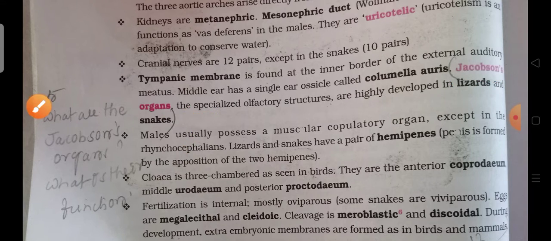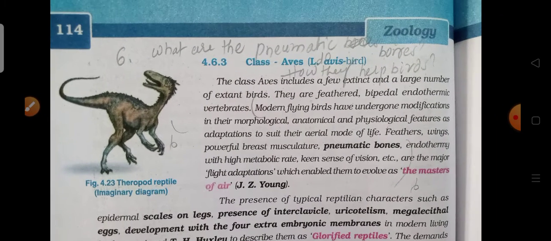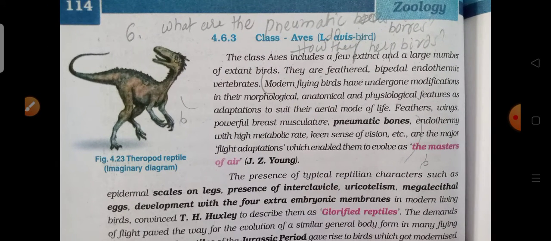Next, the sixth question: what are pneumatic bones? How do they help birds? Modern flying birds have undergone modifications in their morphological, anatomical and physiological features as adaptations to suit their aerial mode of life, such as powerful breast musculature, pneumatic bones, endothermy with a high metabolic rate, keen sense of vision, and so on. From here to here you can write.